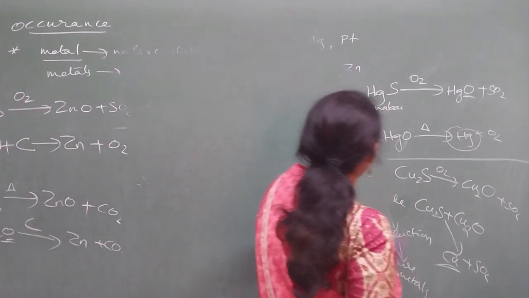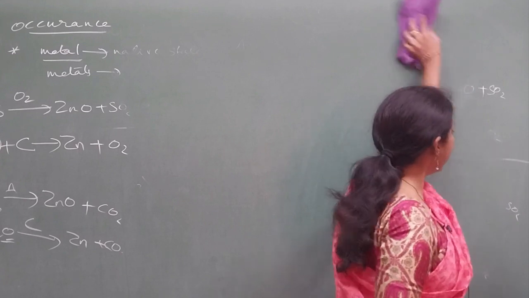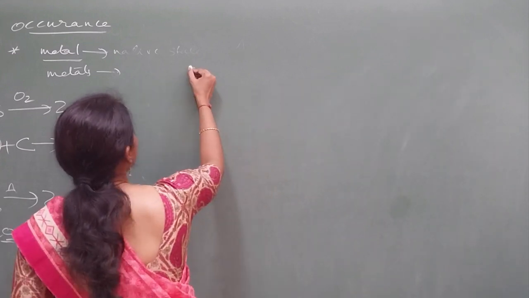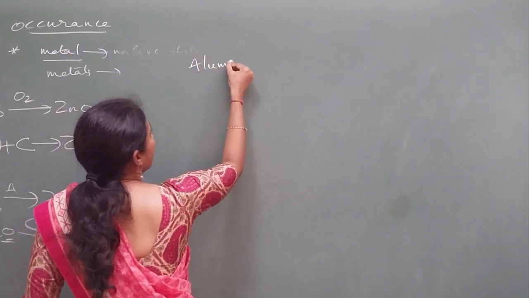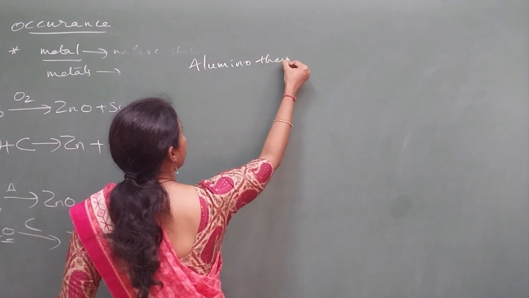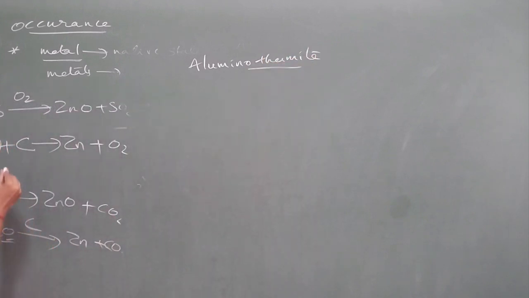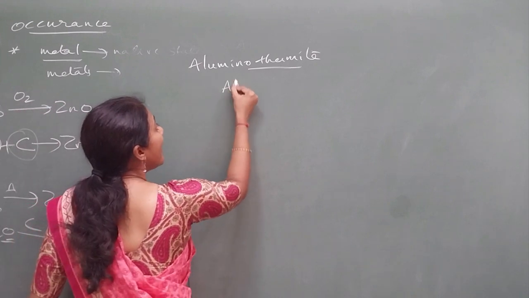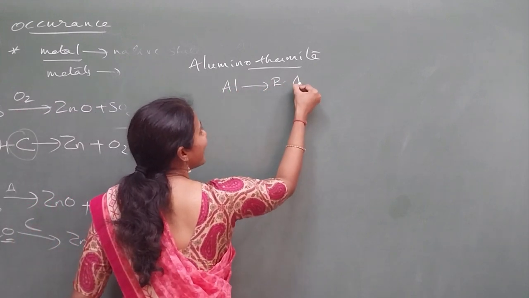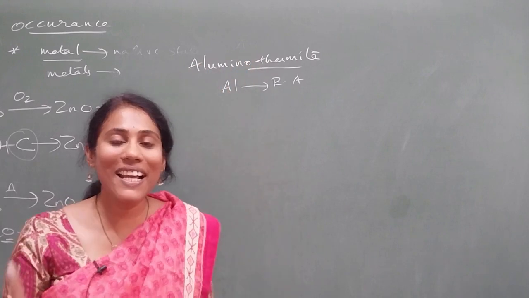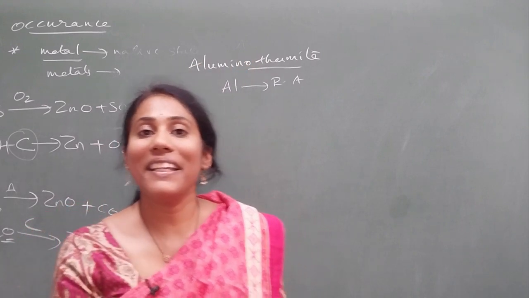Next, you should know a little bit about the aluminothermite reaction. The aluminothermite reaction is also very important, guys. It's very simple. Instead of using carbon, if you are using aluminium as a reducing agent, then it is called the aluminothermite reaction.